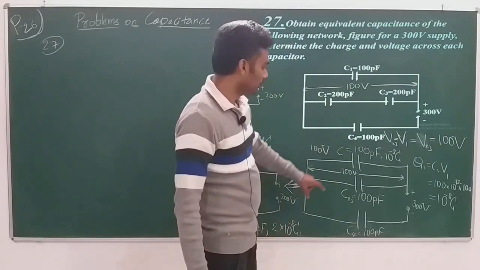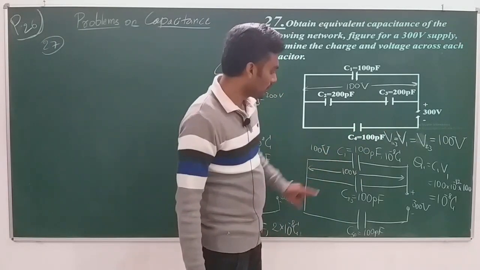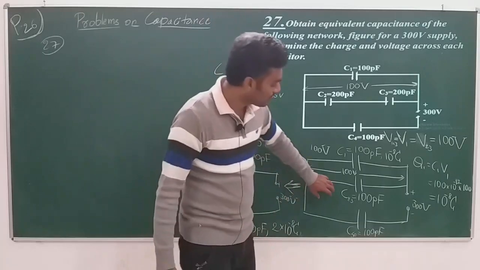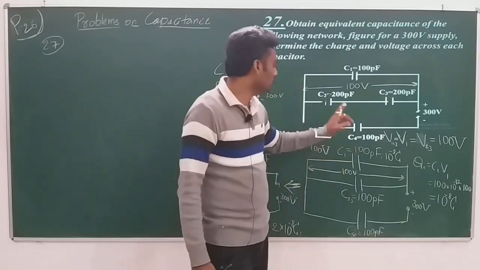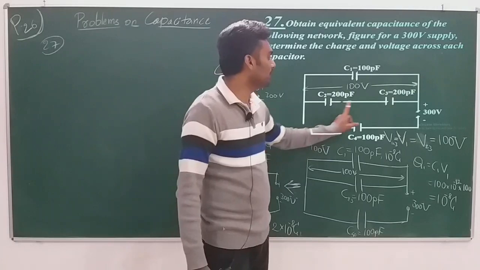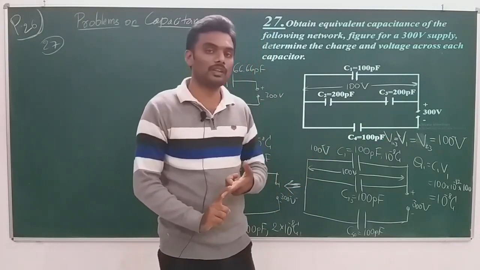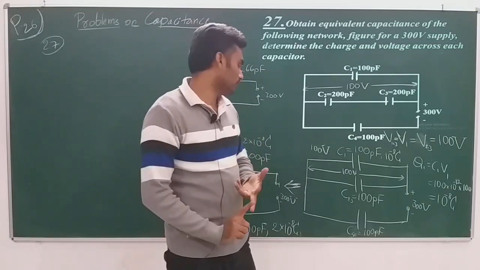Before we go for that, we should get the charge stored in C23, because the charge stored in C23 will be equal to the charge stored in both C2 and C3, because they are in series. When in series, same charge; when in parallel, same potential difference.